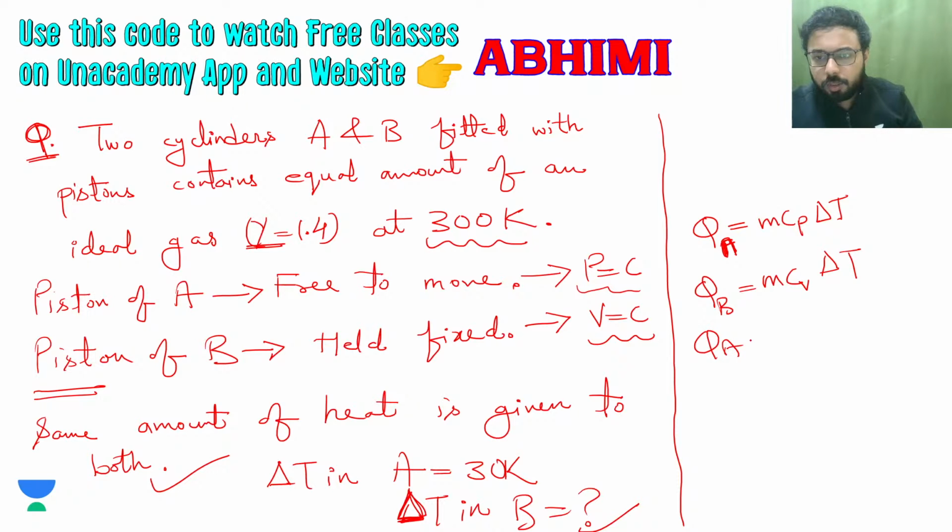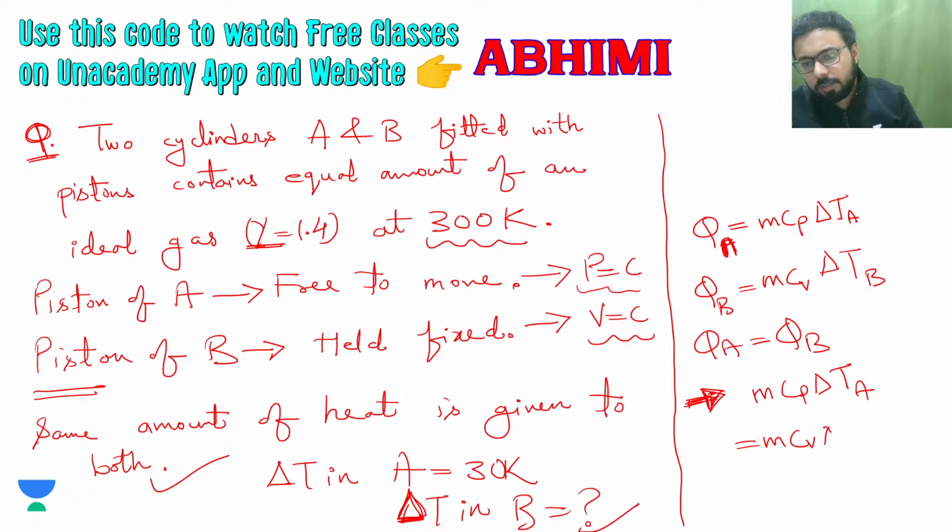So QA is equal to QB, this is given in the question, and therefore what we will get is MCP delta T A is equal to MCV delta T B. So this mass will be cancelled out because they contain equal amount of ideal gas.